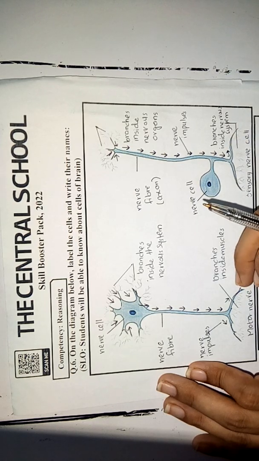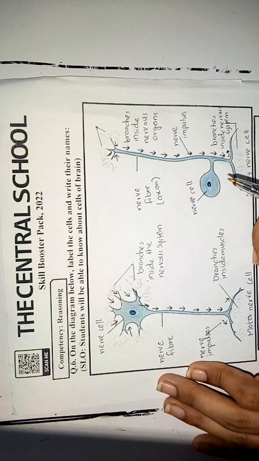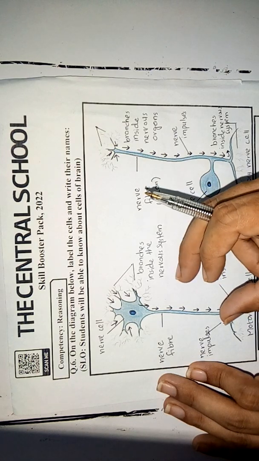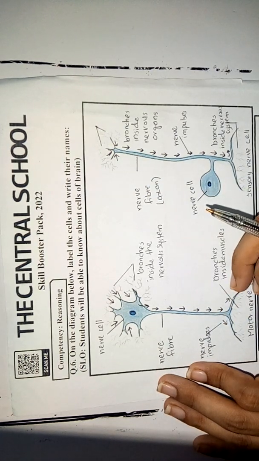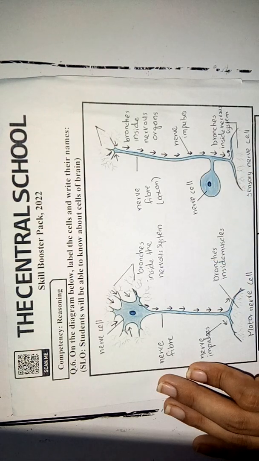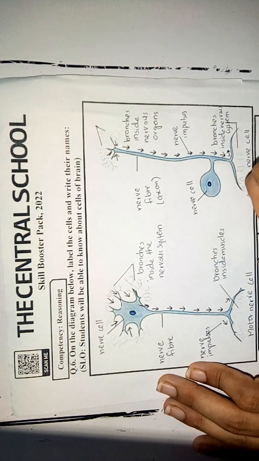But in a motor nerve cell, this process is in a reverse form. Here, a motor nerve cell is a type of nerve cell that is a part of the nervous system which connects to the muscles, to the glands, to the organs.